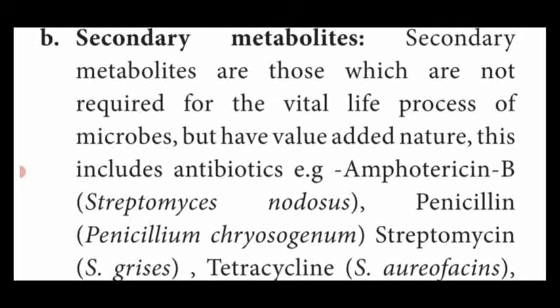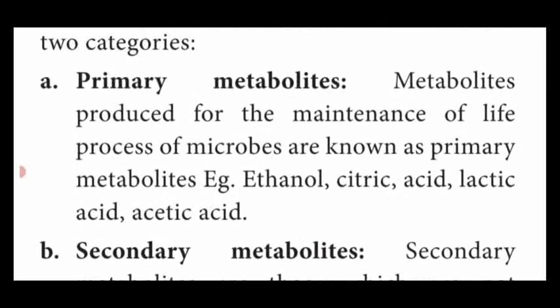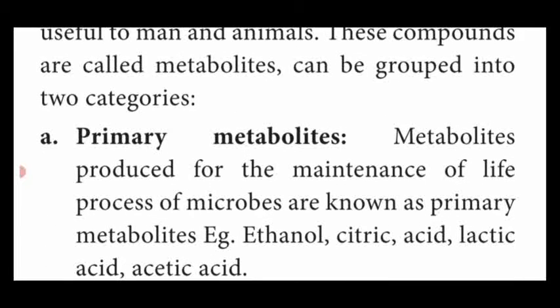Dear students, kindly compare the secondary and primary metabolites. Primary metabolites means they are products for the maintenance of the life or process of microbes, isn't it? They are known as primary metabolites. Ethanol, different types of acids.